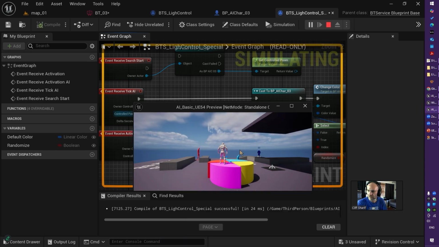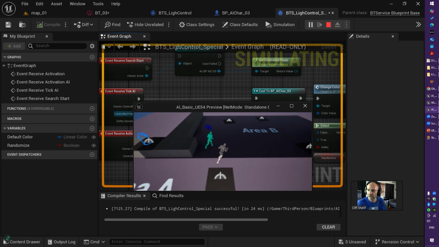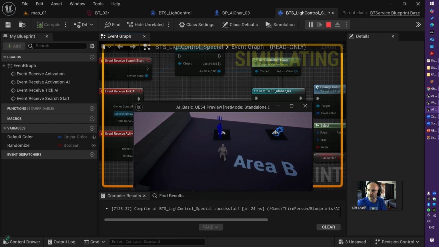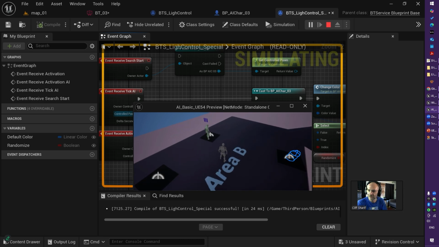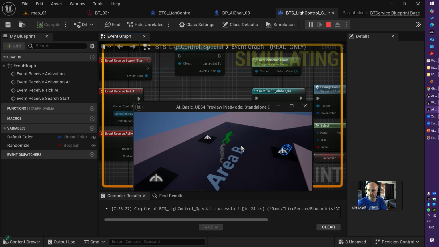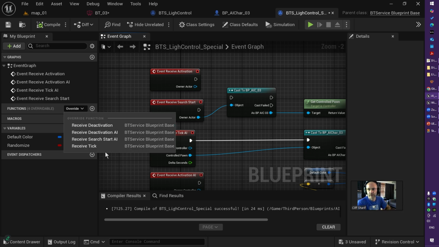And now we have a very interesting behavior. It sounds like continuously, on a specific period, it just changes the color. So as you see, there are three different behaviors happening by choosing different override functions here. I'm not going through each one exactly. Please check the Epic Games documentation.